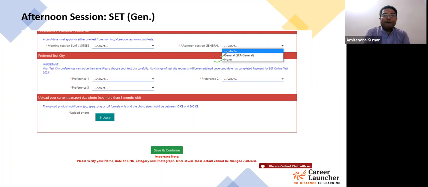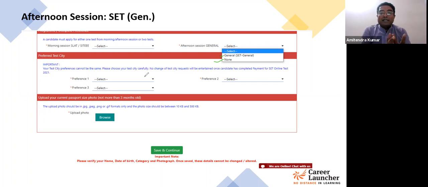These two exams will have different timings, but will be conducted on the same day, which is 27th of June this year. So they'll be conducted on the same day, but they will have different timings, okay? Then you have to provide your preference for the test center. So you'll have to select 3 cities depending on your place of residence.